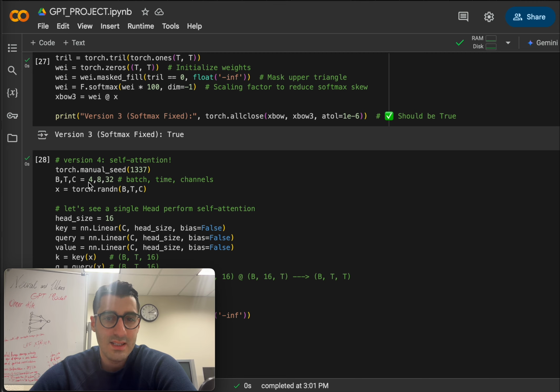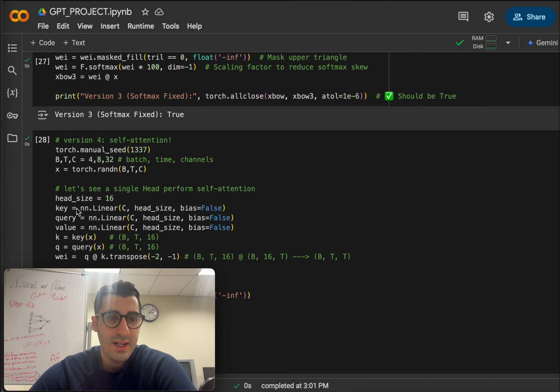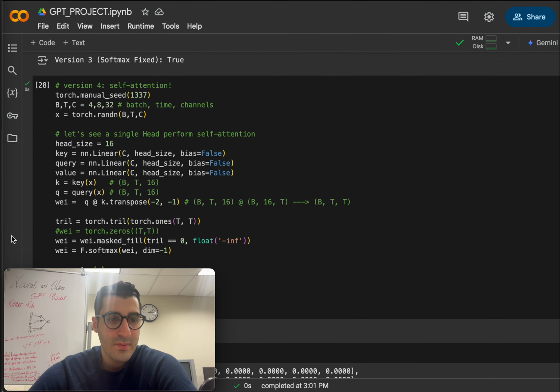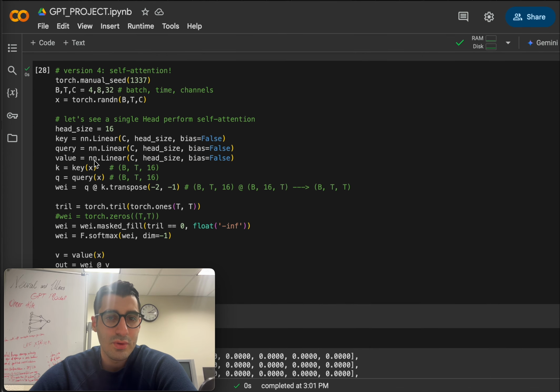And this is batch size, sequence length, and embedding size, also random input data. So we define the self attention components, and we transform the inputs into queries, keys, and values. So now every word has its own query, key, and value representation.